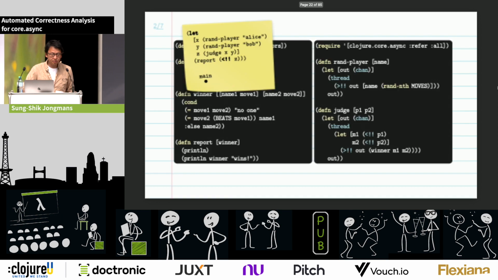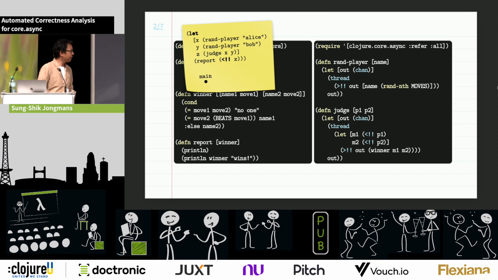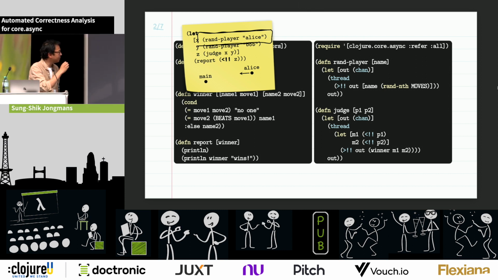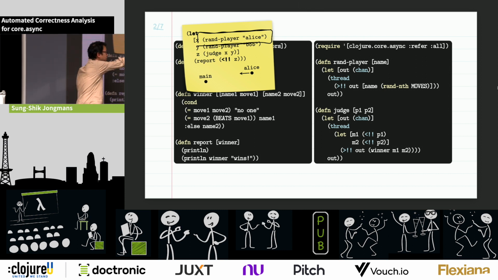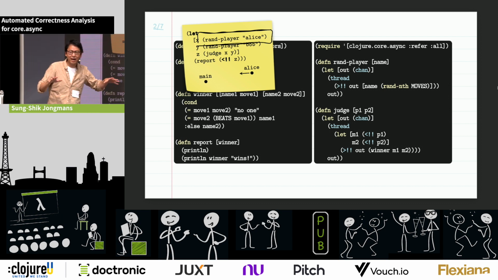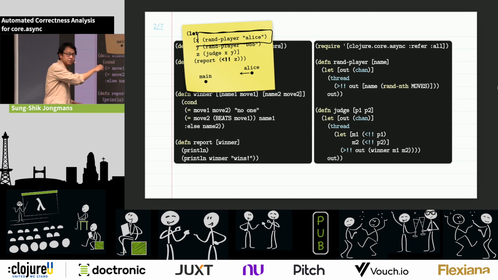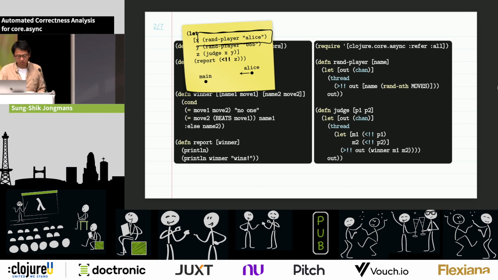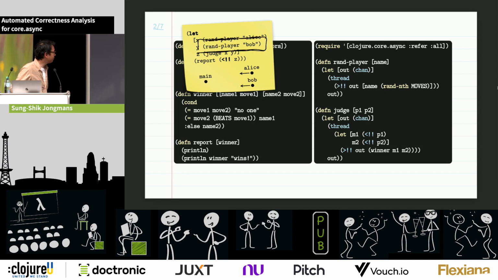So what happens is that we start with the main thread. That's fine. Then the main thread calls this rand player function for Alice. And so this new thread is spawned, including this new channel. But this new channel at this point is still a bit dangling, right? Because we know that Alice is going to perform the send operation, but we haven't created the judge yet who is going to do the receive. So at this point, the channel is still dangling. And the same holds for Bob.